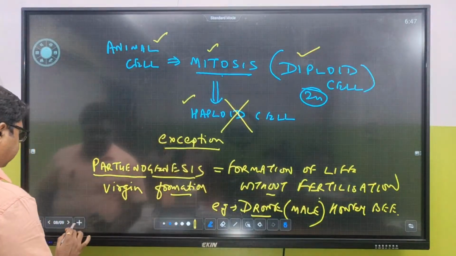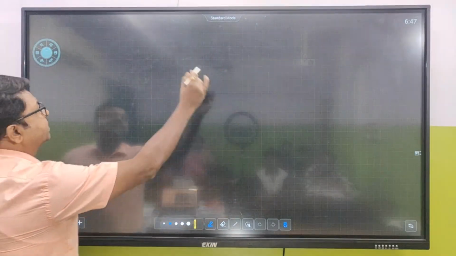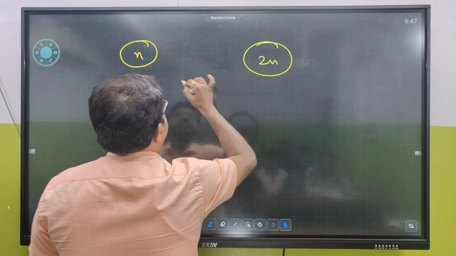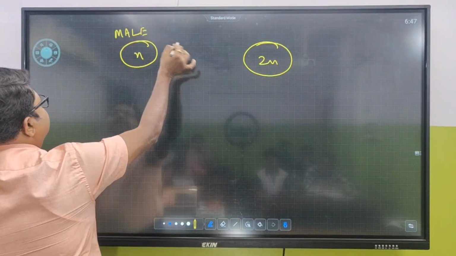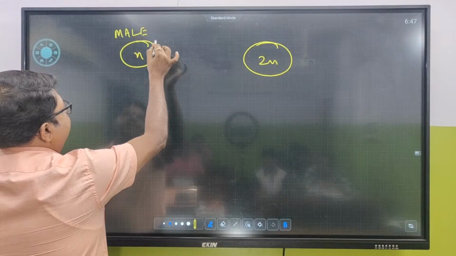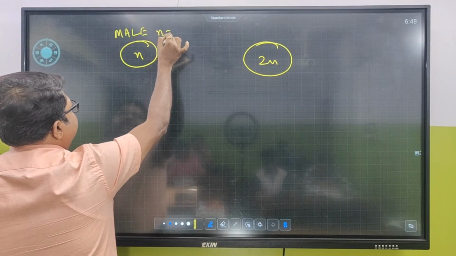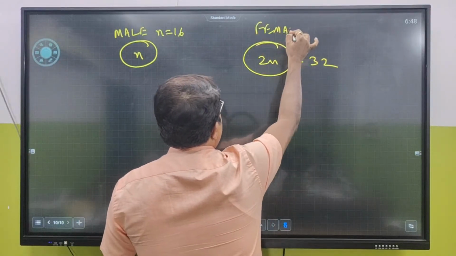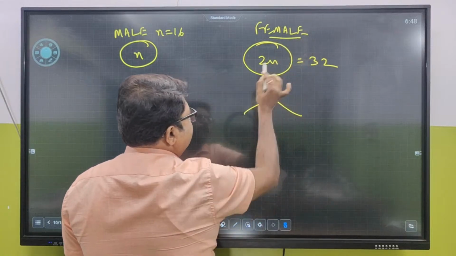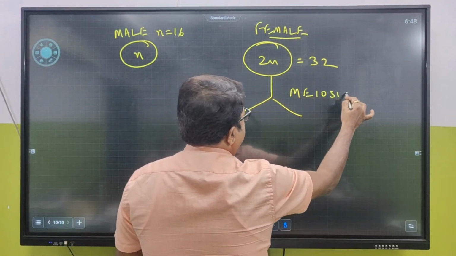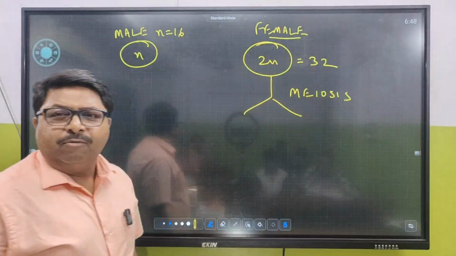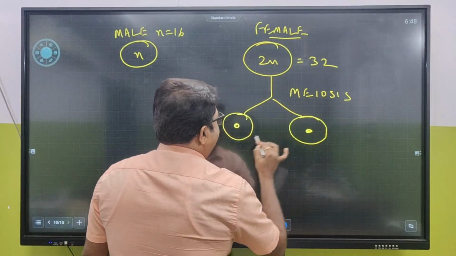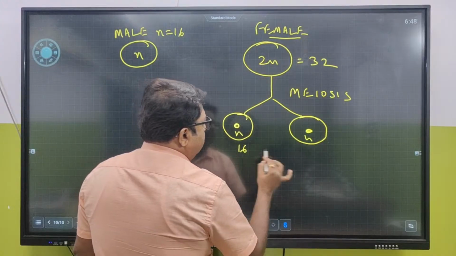That is, and what is the process? The process is called this. So this is N and this is 2N. This is male honeybee having N, and what is N? N is 16. So if this is 2N, what is the chromosome number? 32. And this is female. So this is a diploid cell. In female honeybee, what is going to take place? Meiosis will take place to form gametes. So it formed 2 eggs having N and N, having 16 chromosomes and 16 chromosomes.